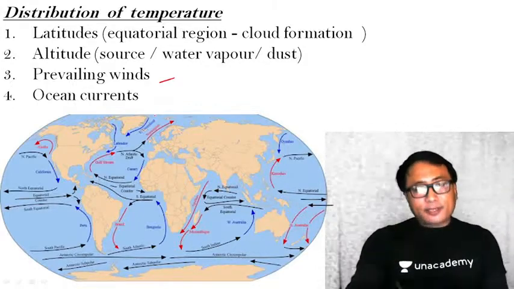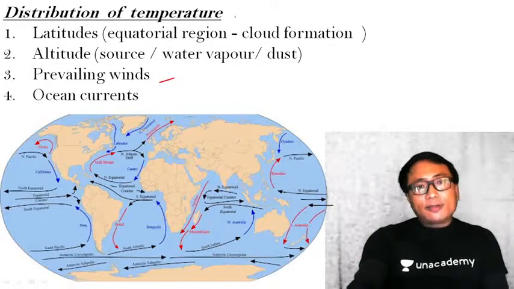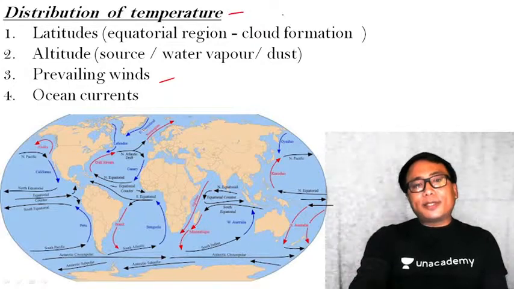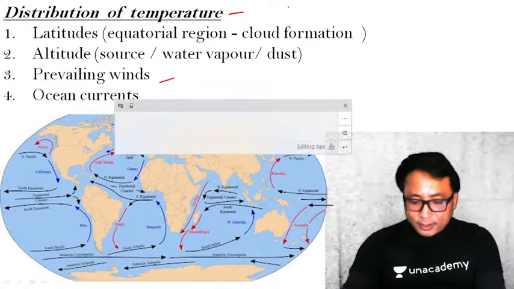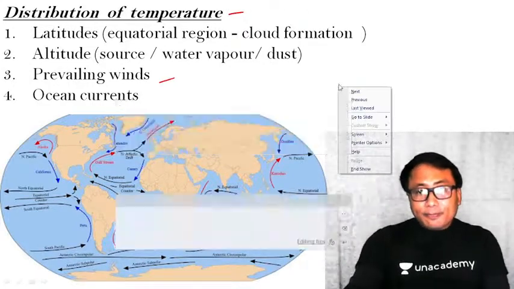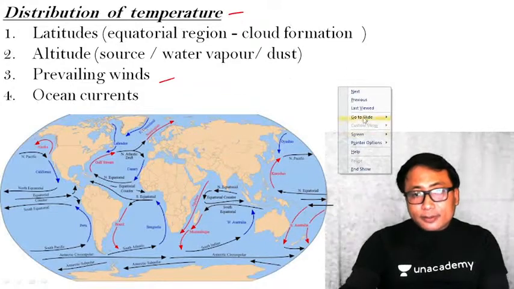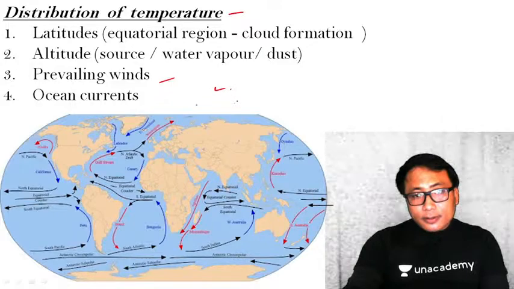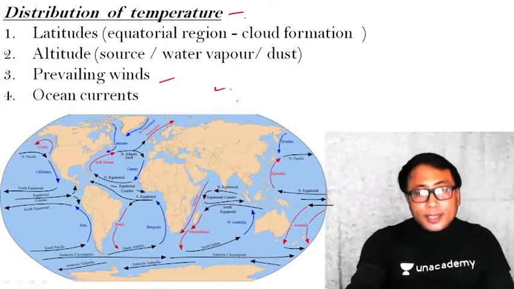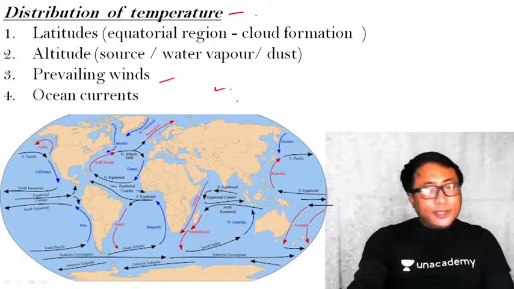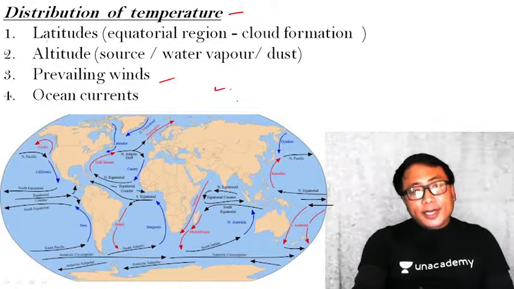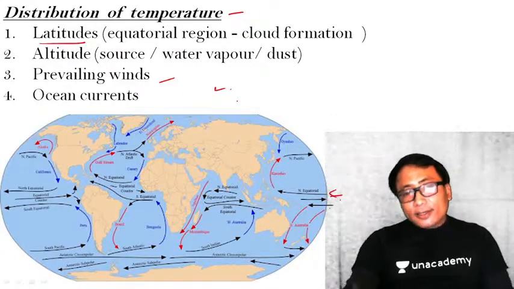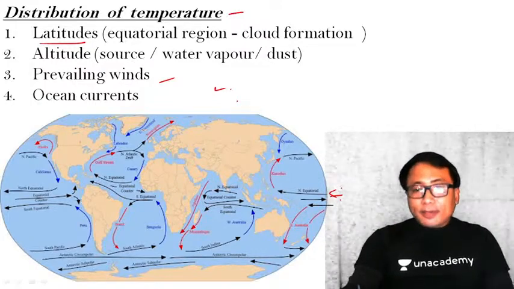But there is some exception, you see here. That is why we are treating insolation and temperature separately. Latitude wise, maximum insolation at the equatorial region, so maximum temperature.